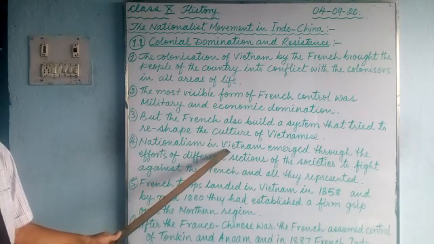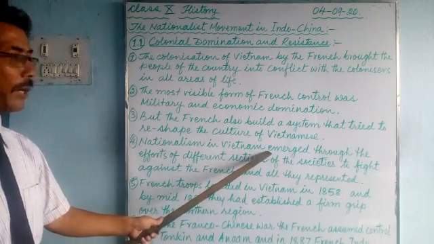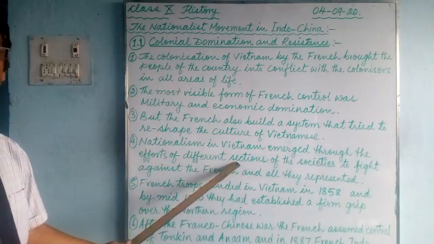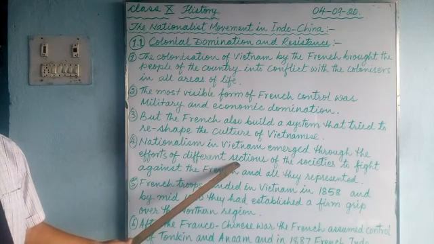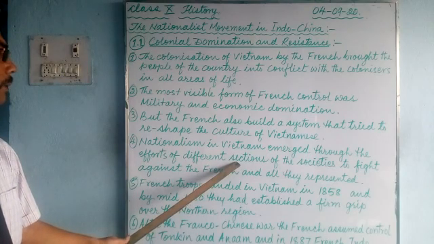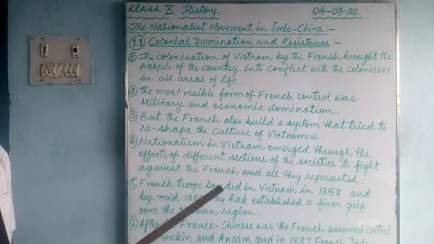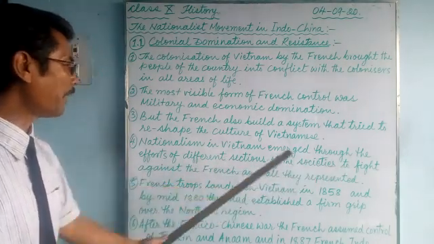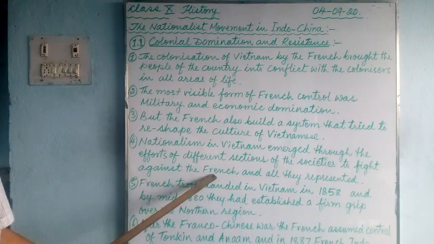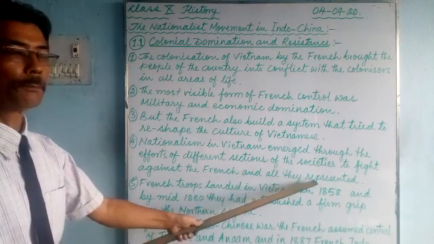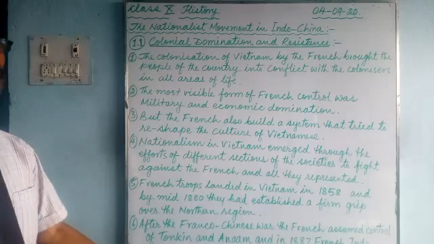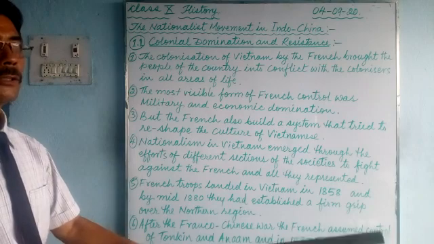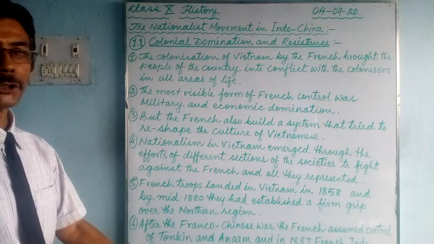Nationalism in Vietnam emerged, meaning it came out and started, through the effort of different sections of the society. Their efforts brought nationalism in Vietnam, to fight against French domination and all they represented: their offices, their territory, their language, their rule, their dresses, their food habits, their culture.